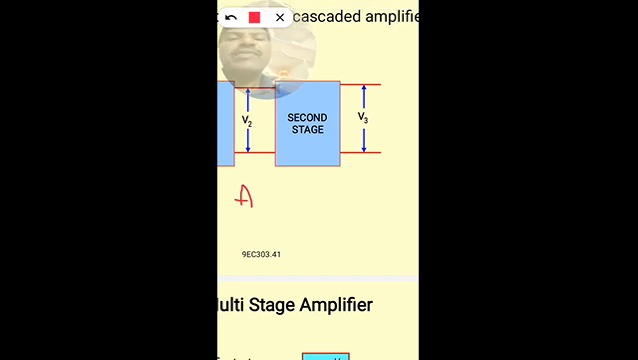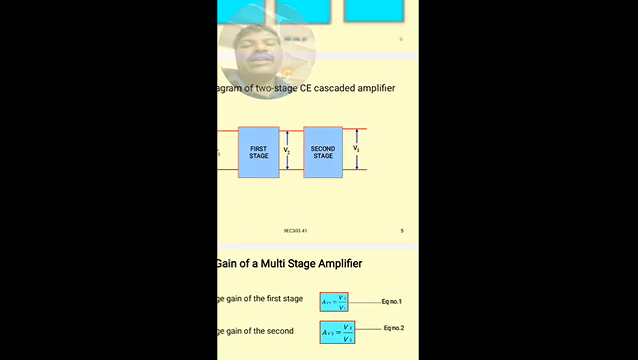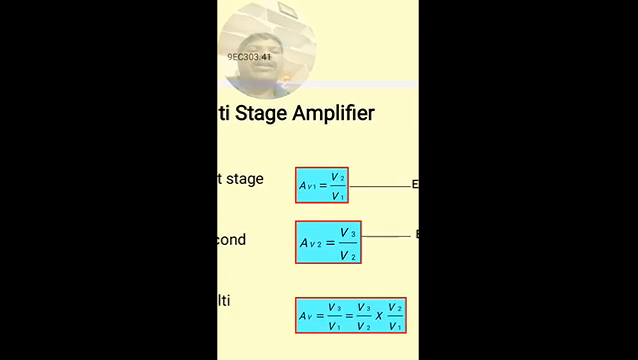The gain is capital A, and since it is the voltage gain, AV, and it is the second stage, so AV2. For the second stage amplifier, V3 is the output voltage and V2 is the input voltage. So the voltage gain of the second stage amplifier, AV2, is the ratio of V3 by V2. So here we can represent AV2 is equal to V3 by V2.